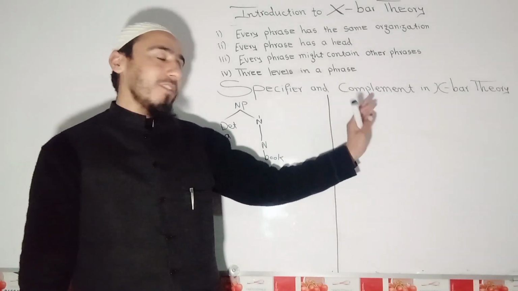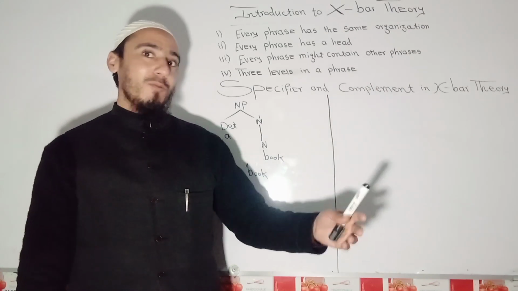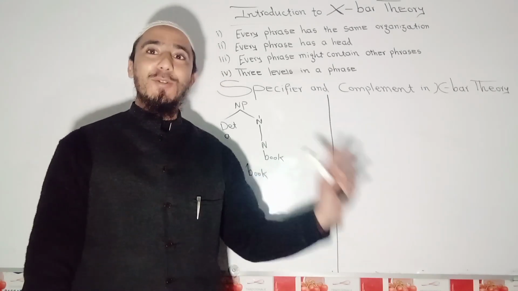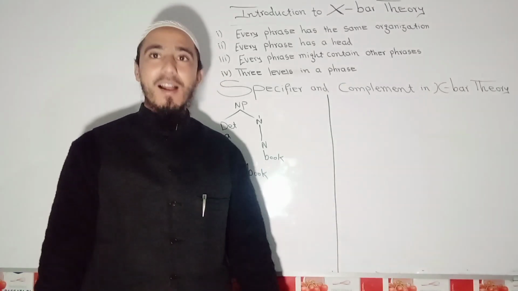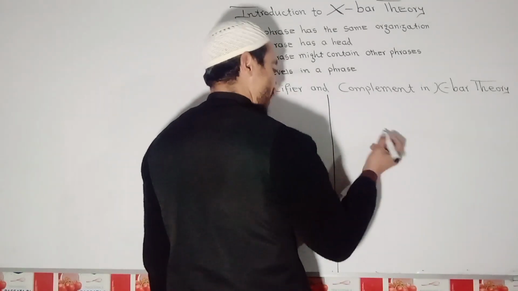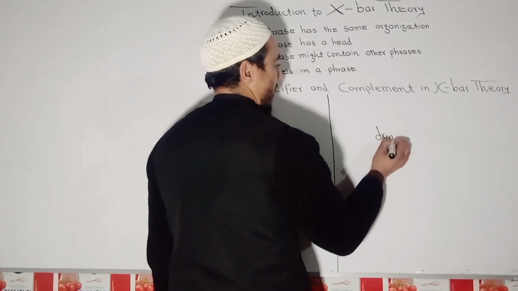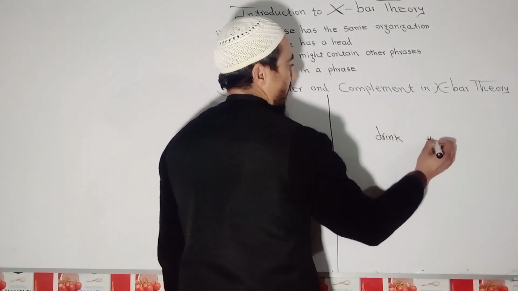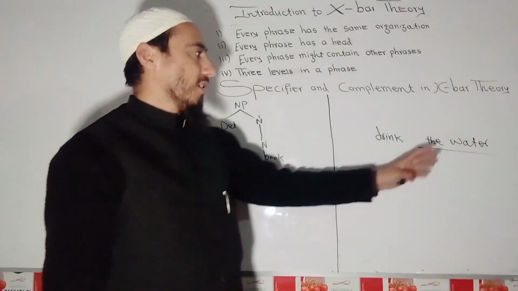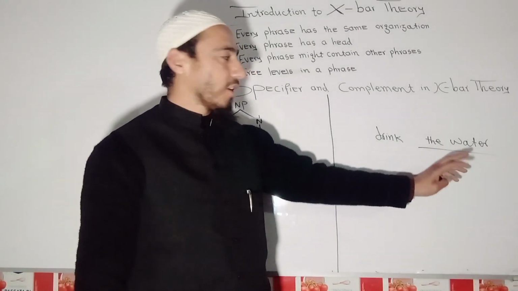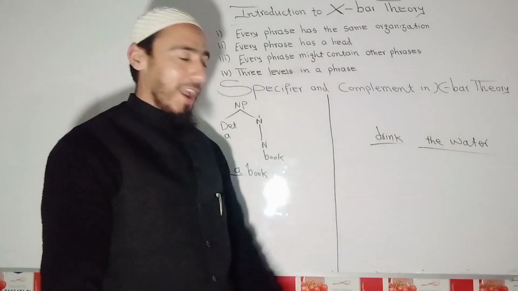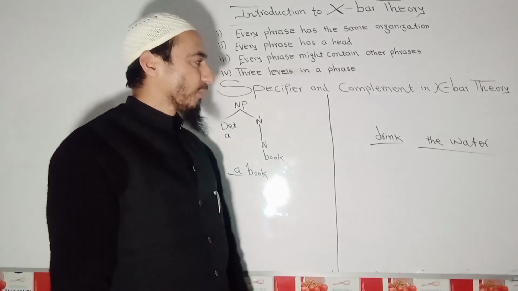Now, what is the function of complement? Why are we writing complement with a head? Actually, complement is used to complete the intended meaning of the head. For example, I'm writing a part of a sentence: drink the water. Listeners and audience, you see here we have direct object, and it is the complement of the head. And you see it is a noun phrase.